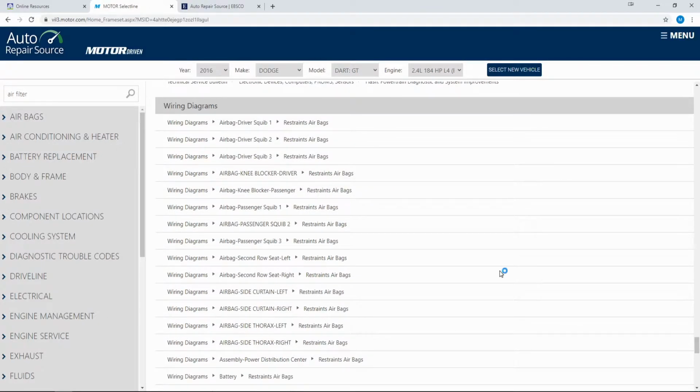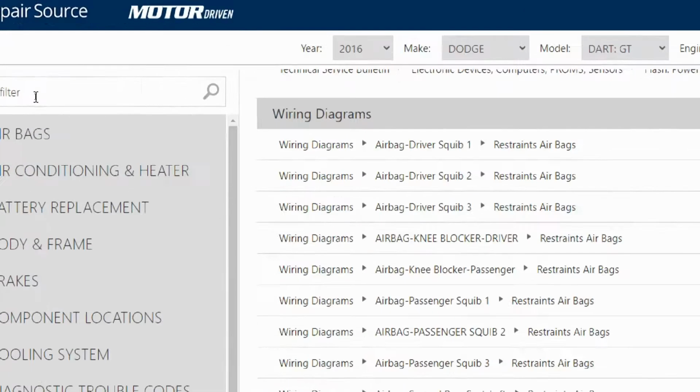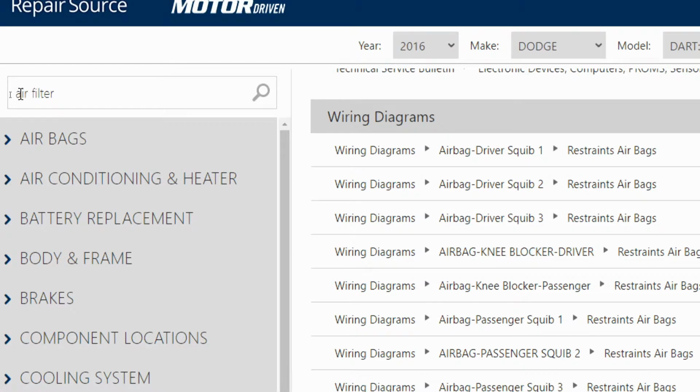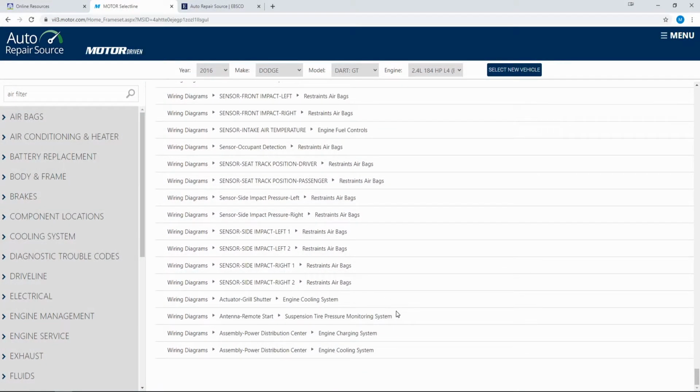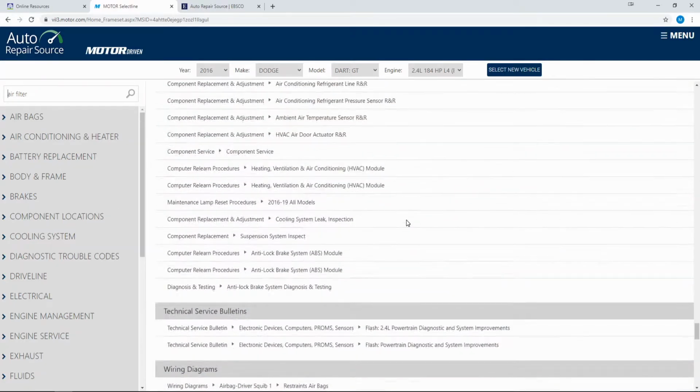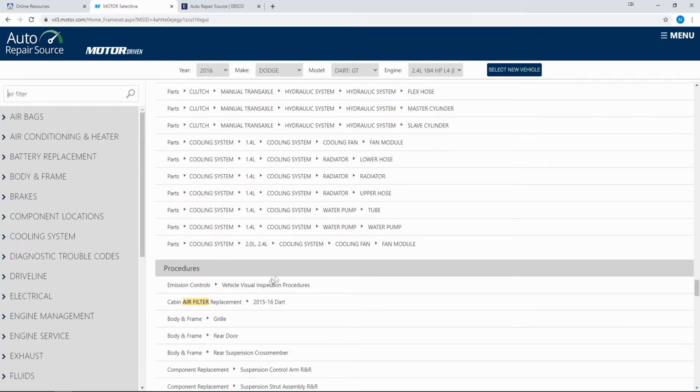You probably won't need a wiring diagram to change an air filter, but as you'll notice, I typed in the two words air and filter together, and it searched for both words simultaneously. So that's why I'm getting results for airbags and other things when searching for just air filter. As you're scrolling through your search list, you will see that what you typed for specifically is highlighted in yellow.